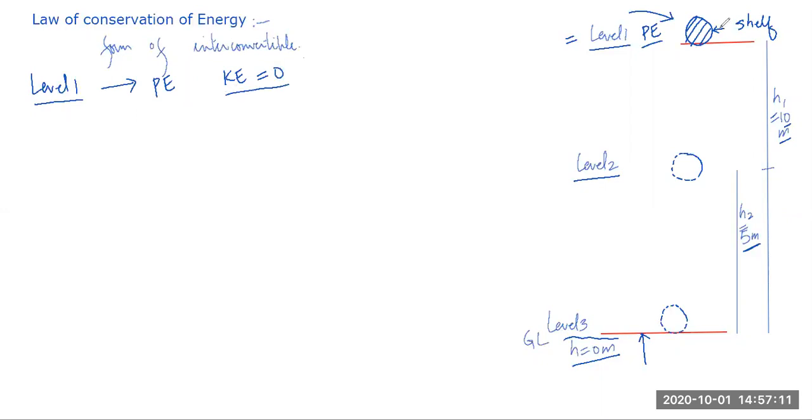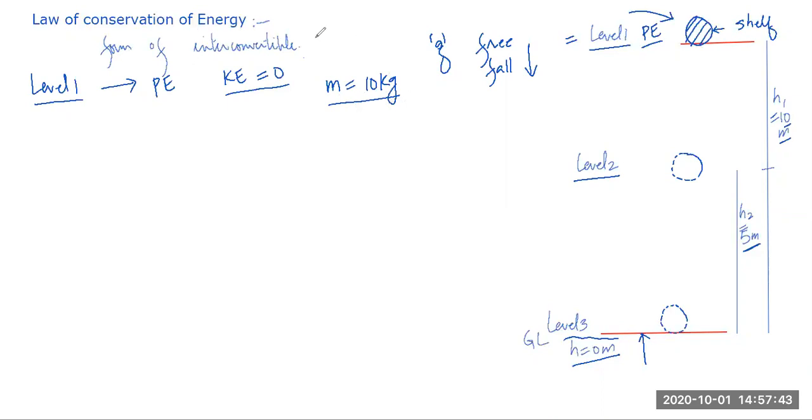After you give a push, there is a velocity of the ball. We can say this is a free fall. Free fall means this fall is not because of any applied force. It's because of the conservative force, that is g, the gravity of the earth. So this I call free fall. Now students, let us assume that the mass of the ball is 10 kg. And the total height is 10 meters.